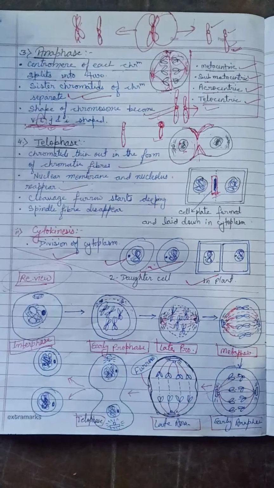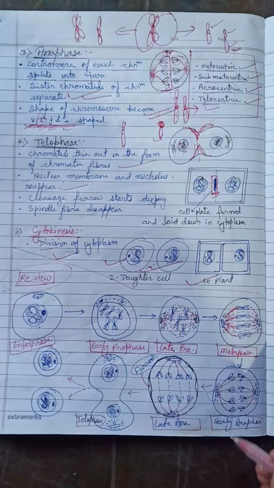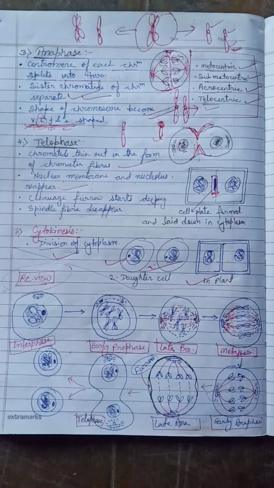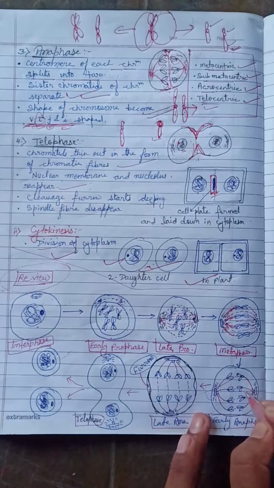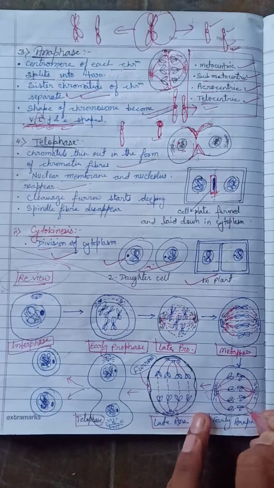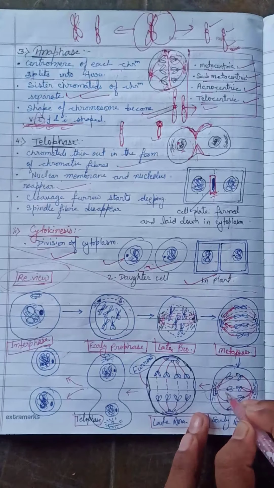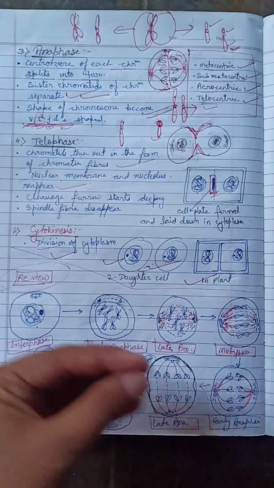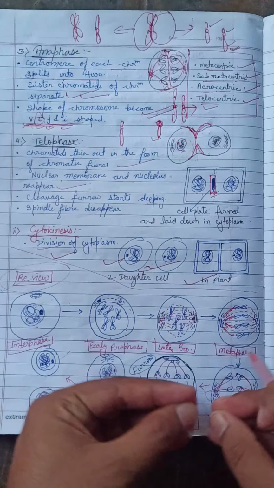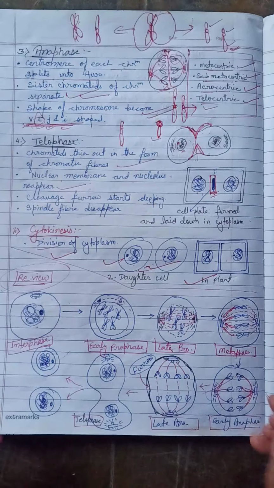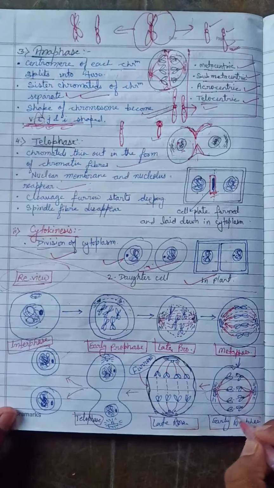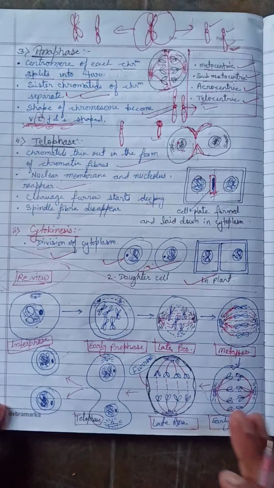Is it okay? After the metaphase, the early anaphase takes place, and in the early anaphase the spindle fibers attract the sister chromatids of the cell towards the centrioles, which will divide into two different cells.